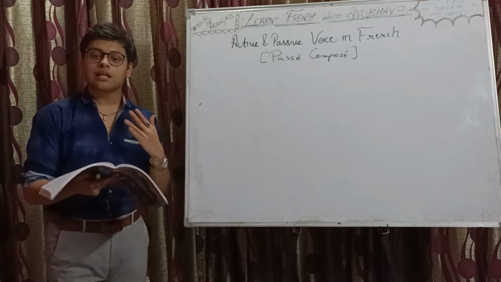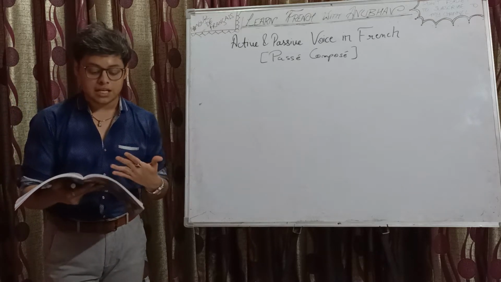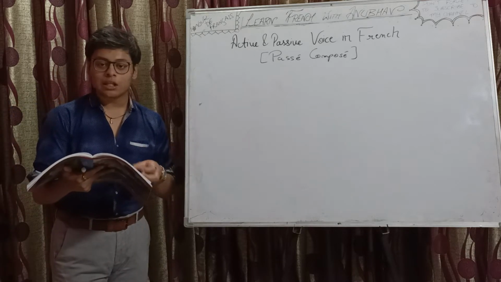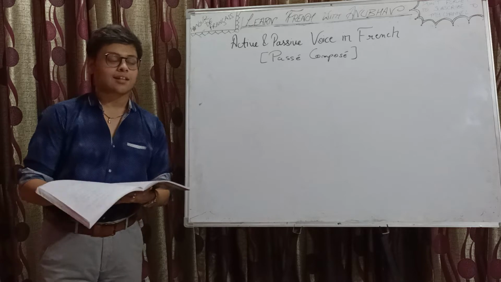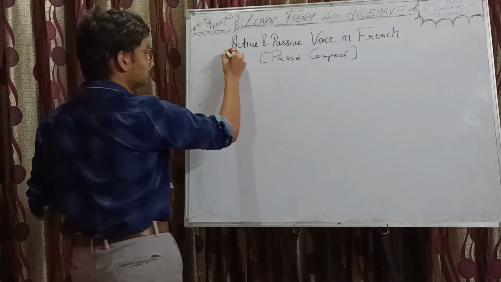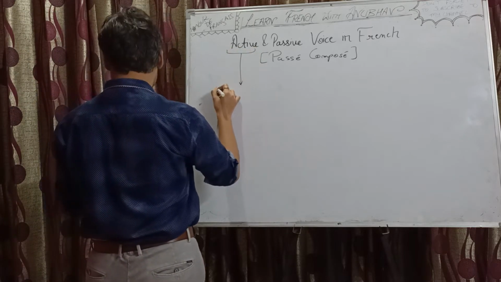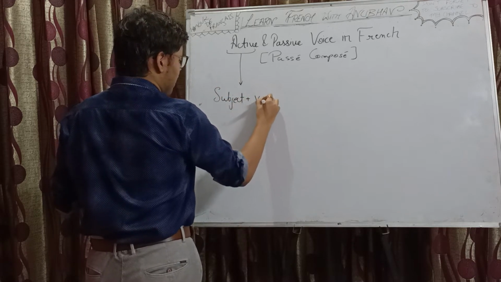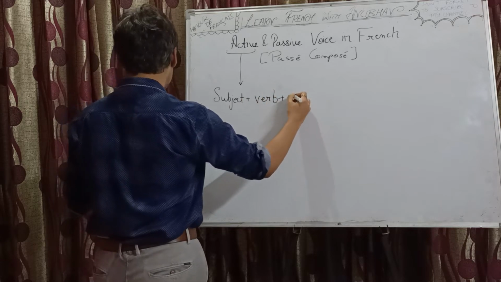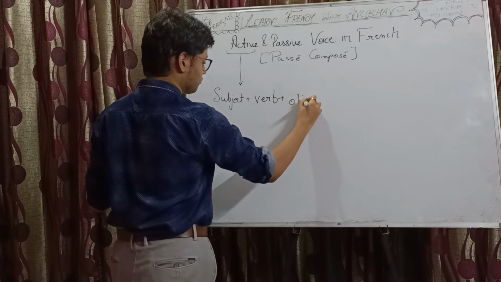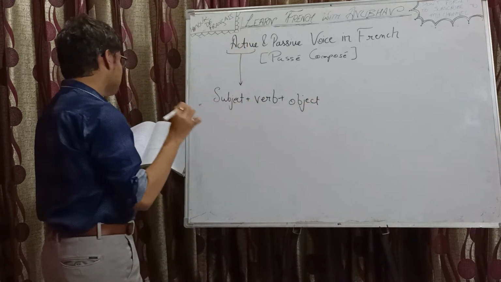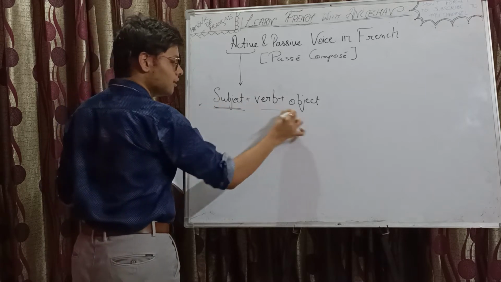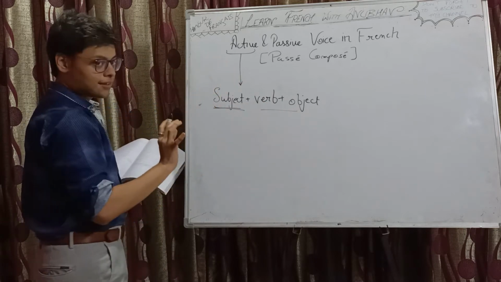Okay, so first let's quickly recap what active and passive mean. Active voice tells us what a person or thing does. And when we are talking about active voice, the formation is like this. We have the subject, then we have the verb, and then we have the object. Active voice tells us what a person or a thing does. Okay, this is your active voice.